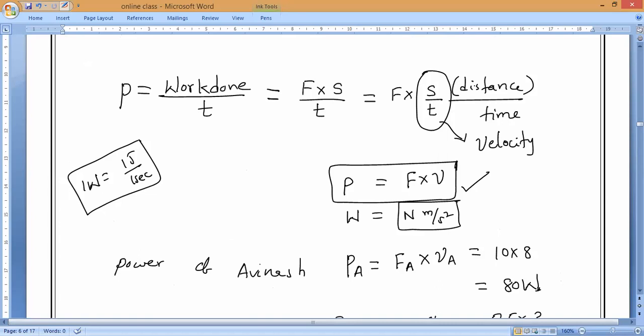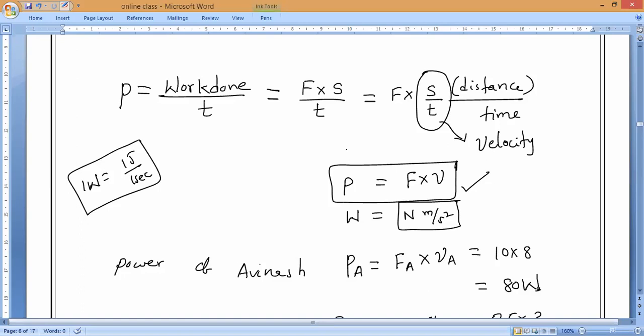See, depend upon the situation. Always you remember, depend upon the situation, we have to modify the things. It's not a difficult thing, but from now onwards you should develop the habit of self-modification of the formula, because people won't teach us every formula. Now the situation came, we modified. Yes or no?